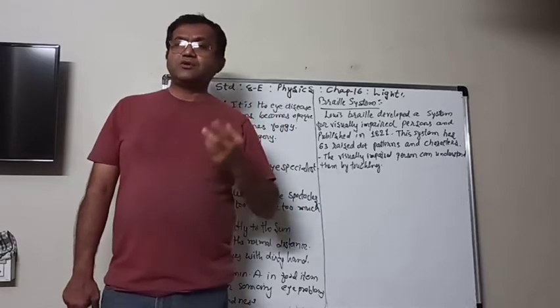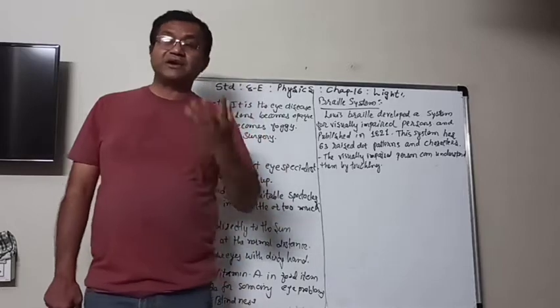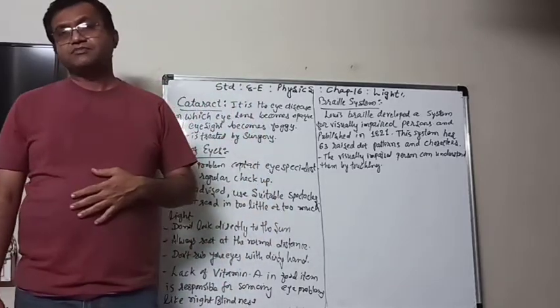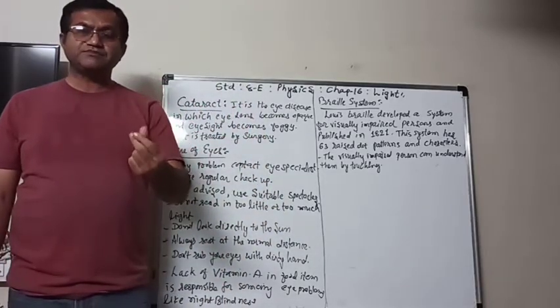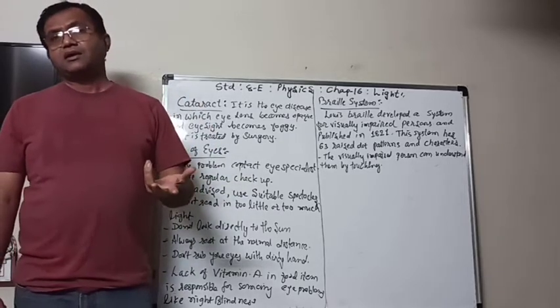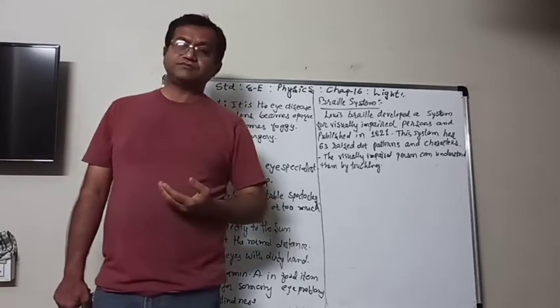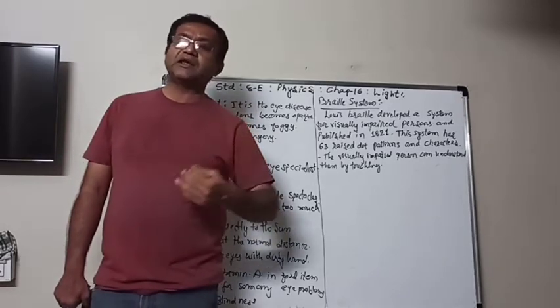Similarly, you mustn't rub your eyes with dirty hands, because then the dirt will go inside the eye and it can damage the cornea and other parts.